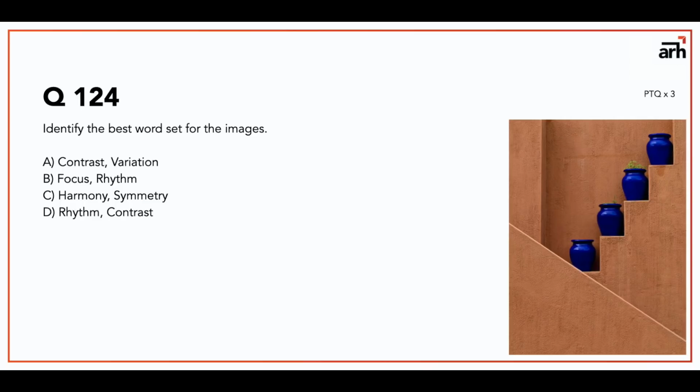But if I have to select between rhythm and contrast, I will select rhythm as the primary principle of design and then contrast. So this is how generally I think of these principles of design. So A gets 1 mark, B gets 2 marks, C gets 0, and D gets 3 marks.